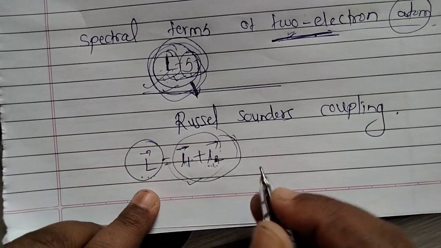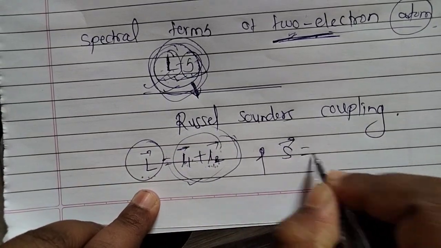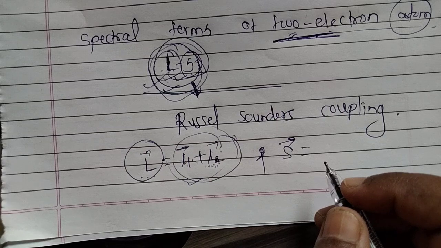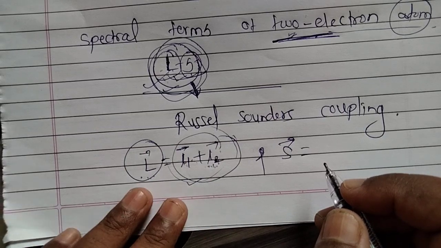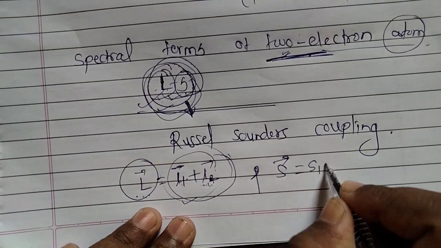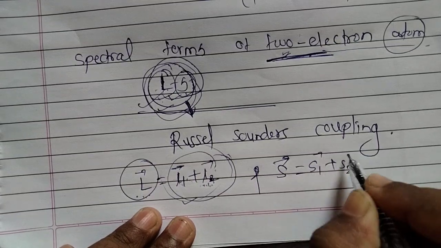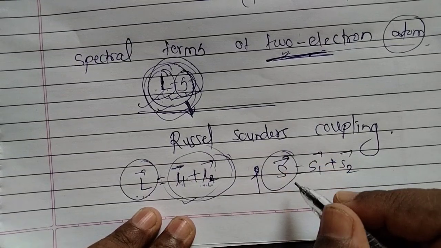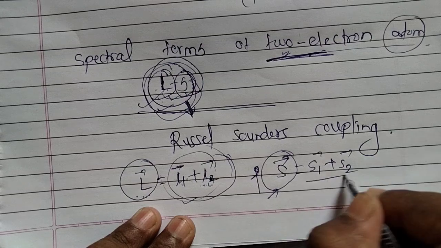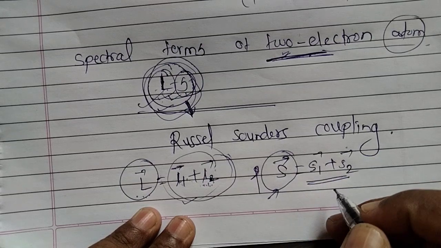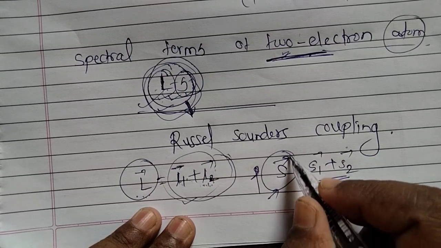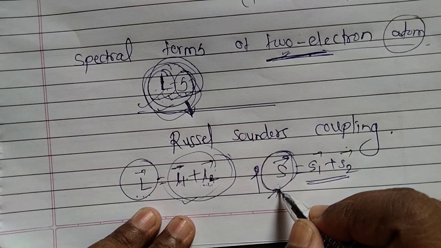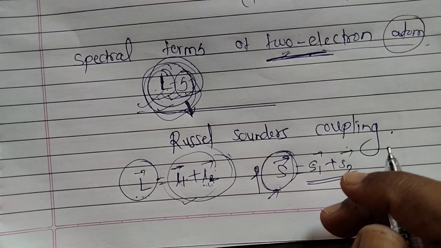In this way, these two electrons also give us two spin angular momentums, that is S1 bar and S2 bar. For the resultant spin angular momentum, we can add these two spin angular momentums.